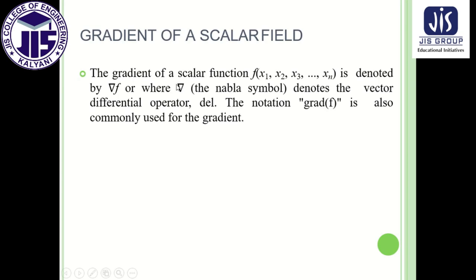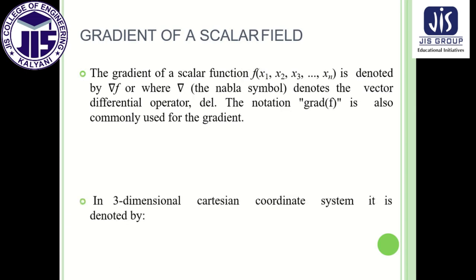Now when this nabla operates on a scalar function f, which can be a function of x1, x2, x3 up to xn, this is basically an operator. When this operator operates on a scalar function f, then it is called gradient.